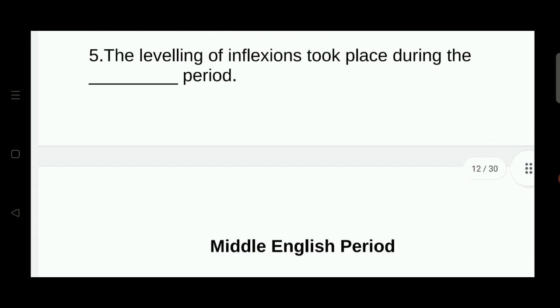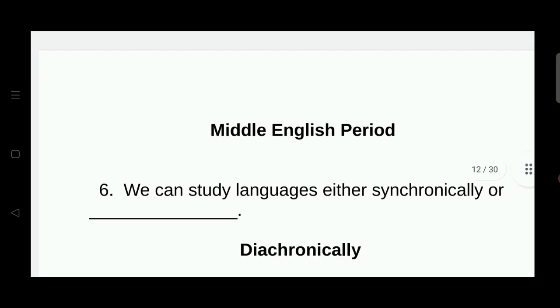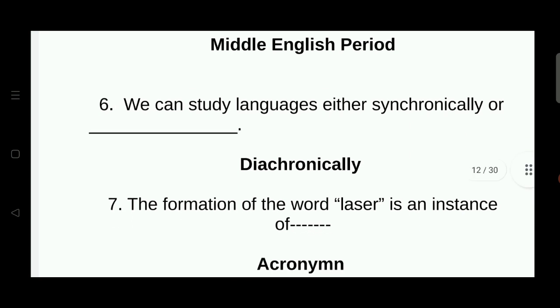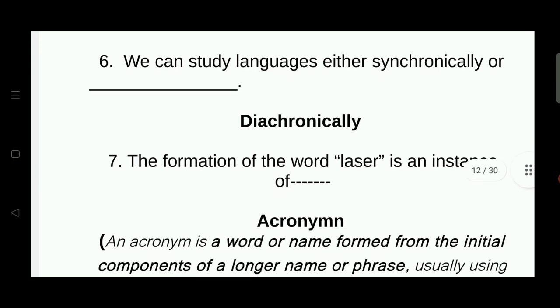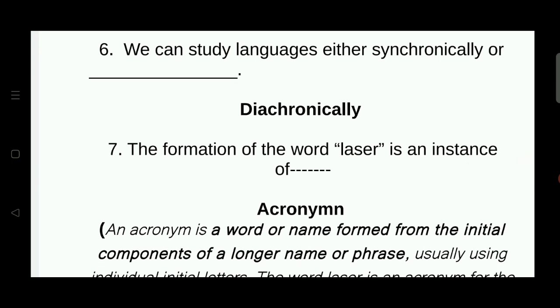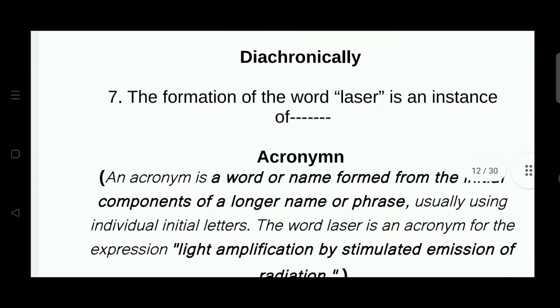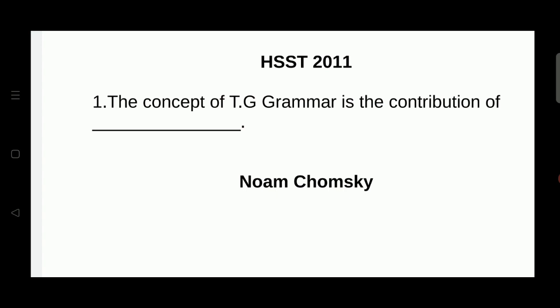It was in the Middle English period. We can study languages either synchronically or diachronically. The formation of the word laser is an instance of acronym. An acronym is a word or name formed from the initial components of a longer name or phrase, usually using individual initial letters. The word laser is an acronym for the expression light amplification by stimulated emission of radiation.